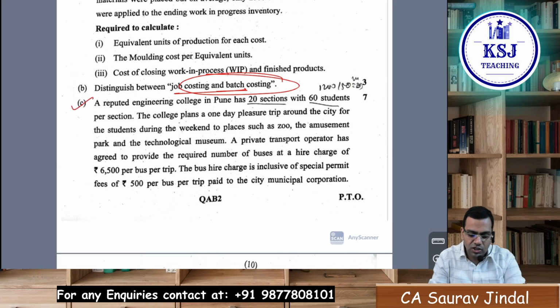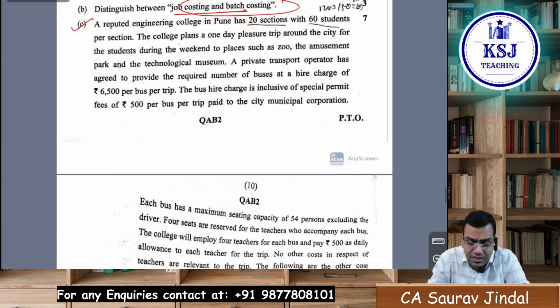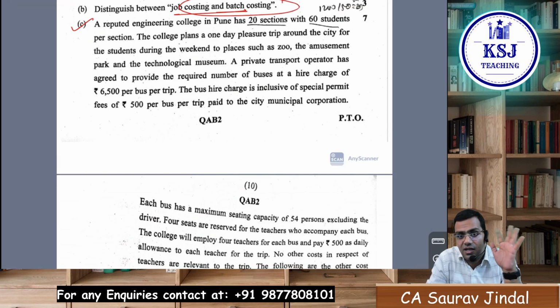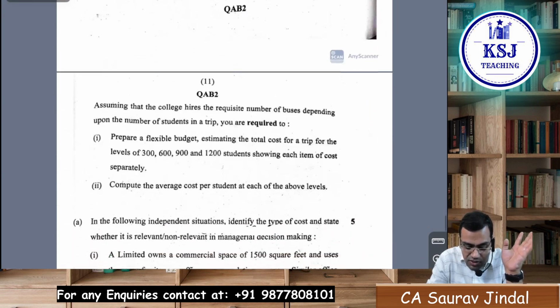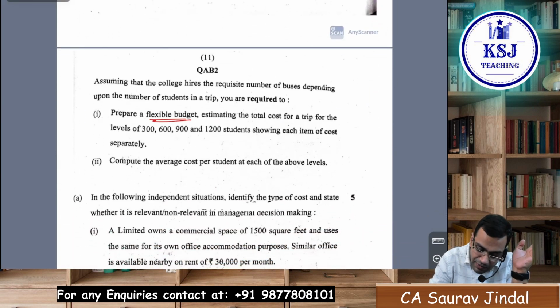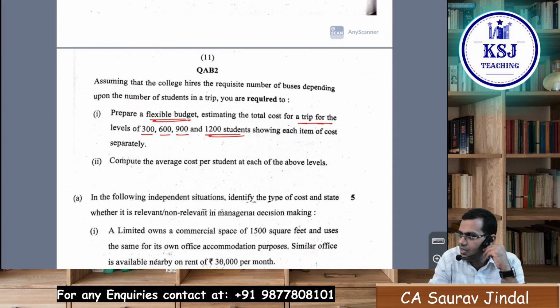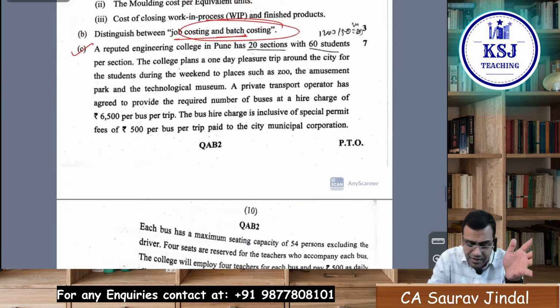A reputed engineering college in Pune has 20 sections with 60 students. It is one of, I think, the RTP or MTP questions somewhere. Similar question is there, sir. Flexible budget to be prepared for a level of 300, 600, 900 and 1200 students. Maybe in some MTP or some RTP. That is why I say the last 2 to 3 attempts' RTP, MTP are important. Similar question is there.